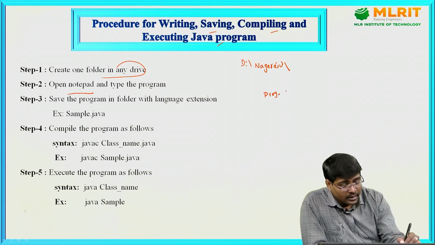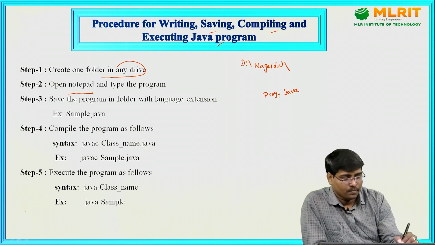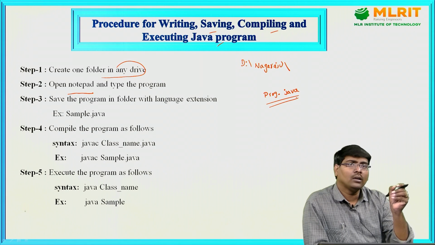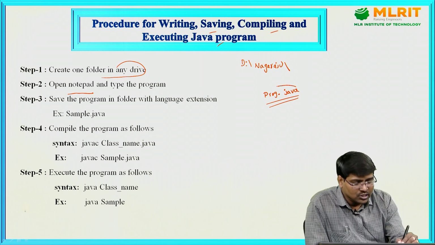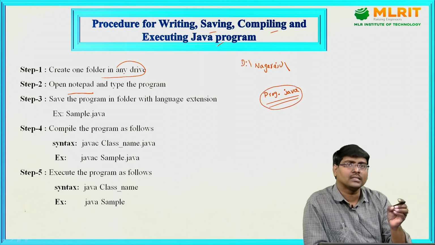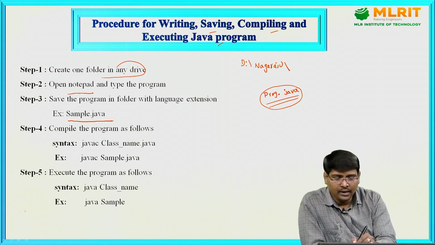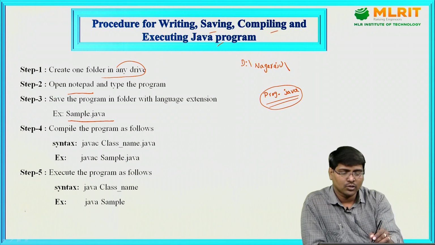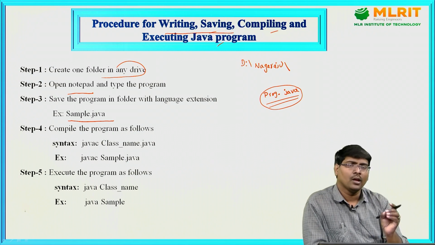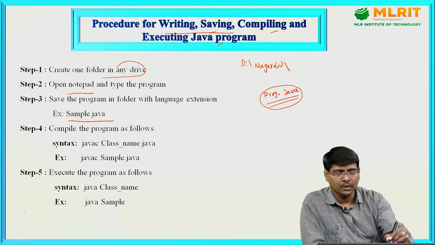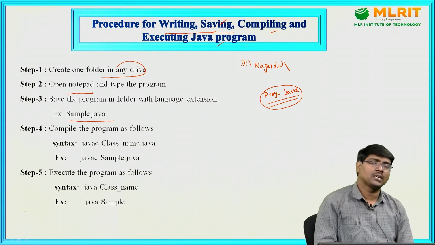Program name dot java. Then only the system considers this as a Java program. For example, sample.java. My first two steps are completed. Writing the program is completed. Saving the program is completed.